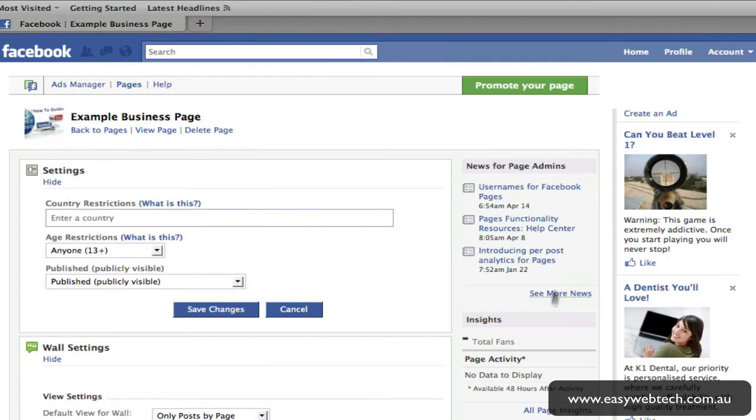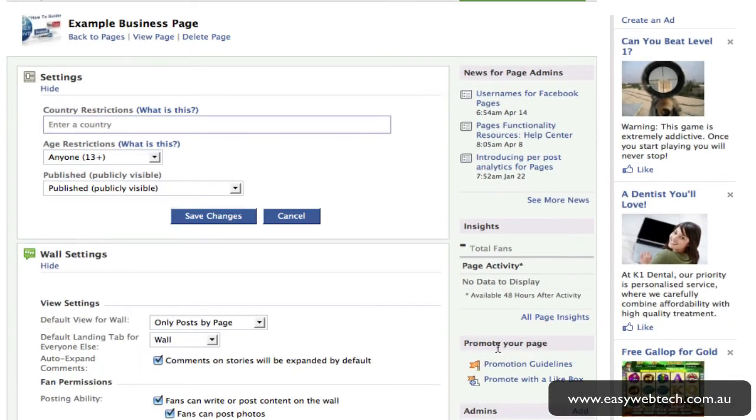Along this side, this is just news information for you. These are some insights and some activity data around your page, and you've got a couple of other things with regards to promoting and help with your page if you need to. Now remember, we talked about the ads. Here on this side to the right, these are where the ads appear.